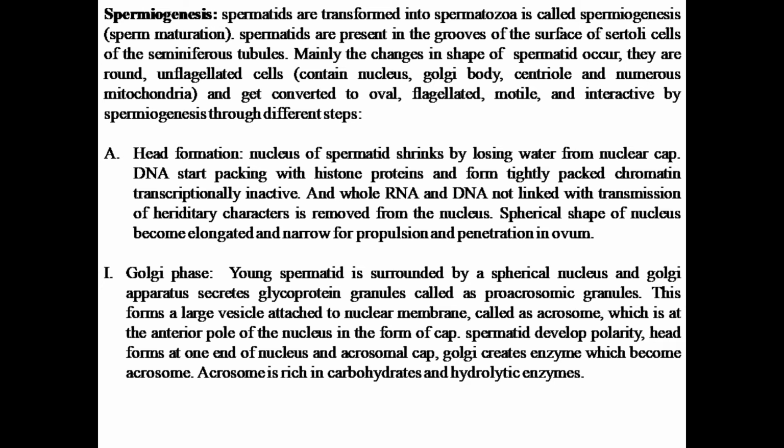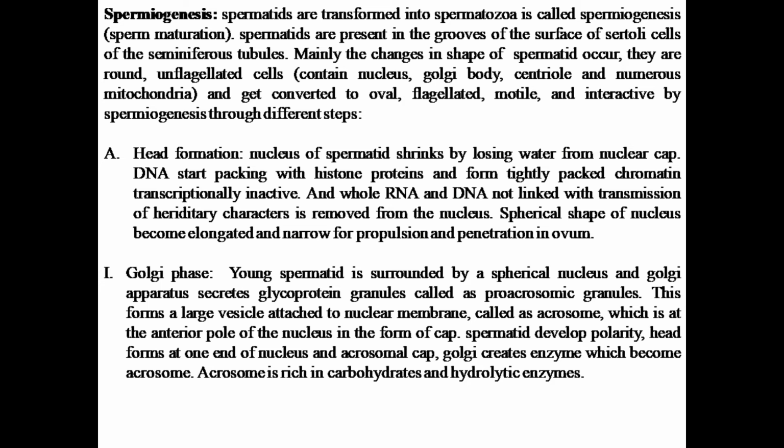Now here we will see how a spermatid, which is of rounded structure and unflagellated, gets converted into a spermatozoa, which is spherical in structure and flagellated also.